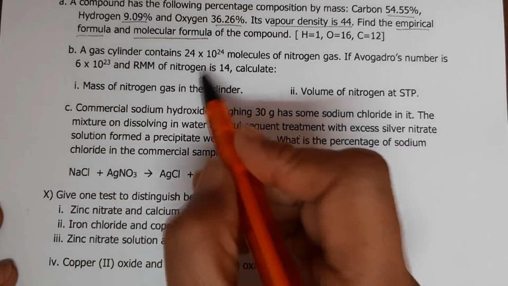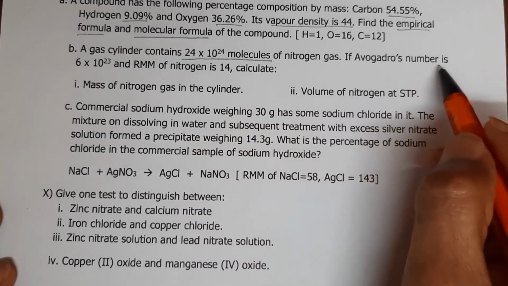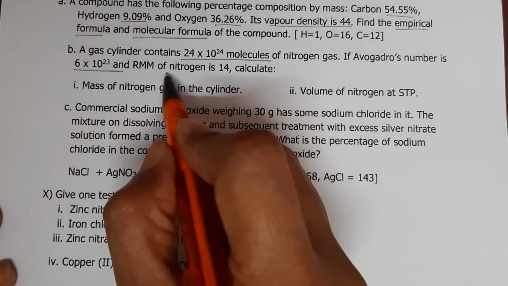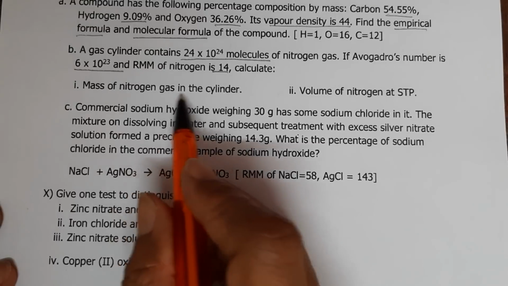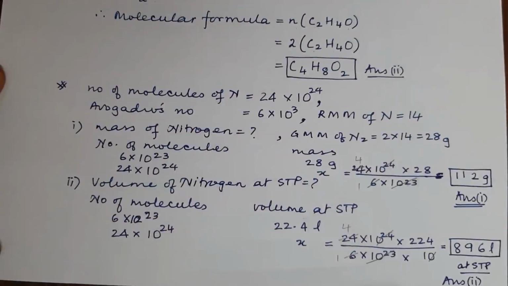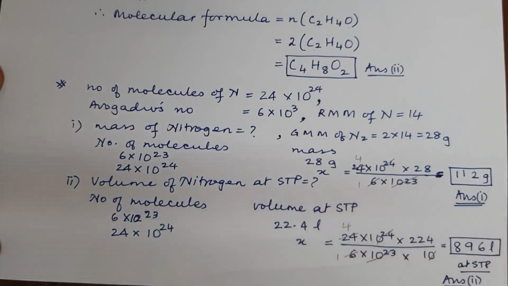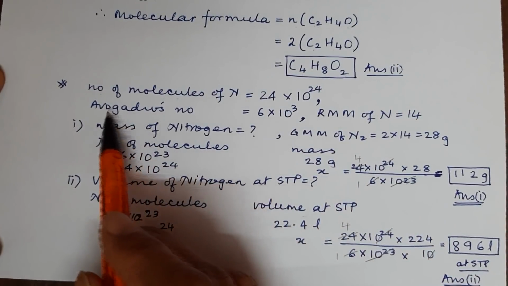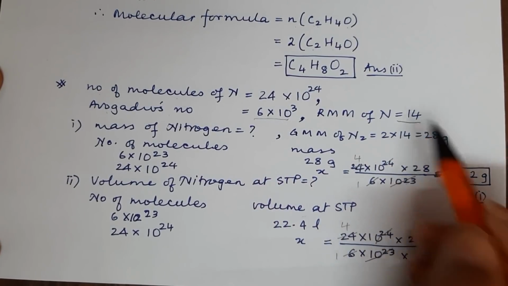A gas cylinder contains 24 into 10 to the power 24 molecules. Avogadro's number is 6 into 10 to the power 23, and RMM of nitrogen is given as 14. Calculate the mass of nitrogen gas in the cylinder and the volume of oxygen at STP. For solving the question, let us write the number of molecules of nitrogen that was given as 24 into 10 to the power 24, and Avogadro's number was supplied, and RMM of nitrogen was given.